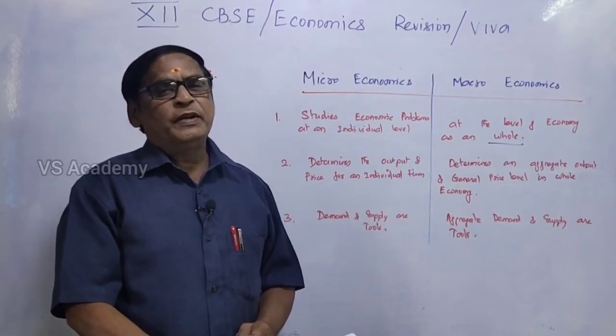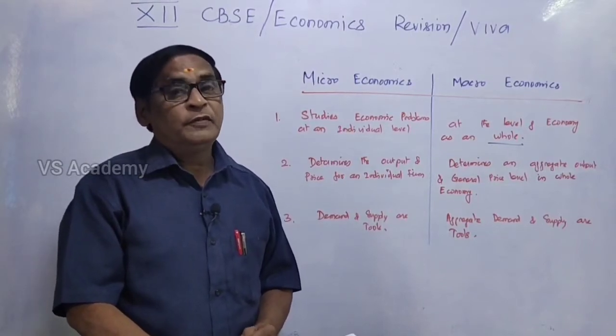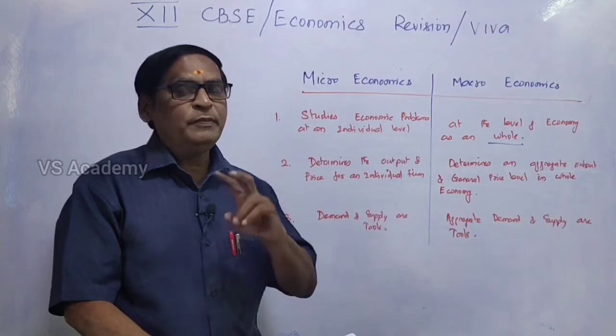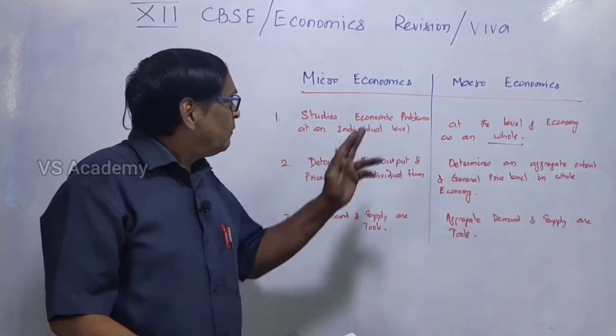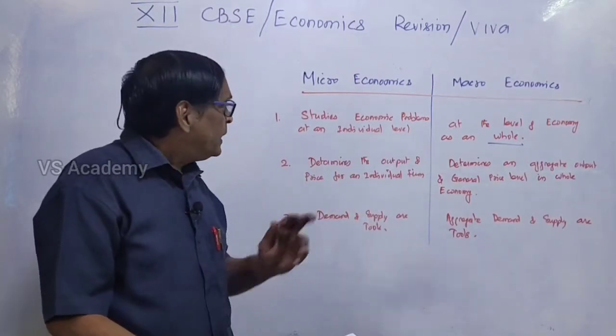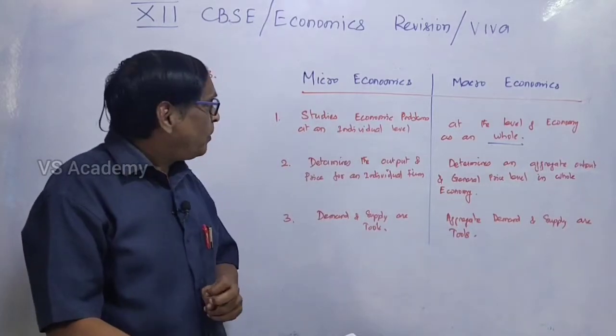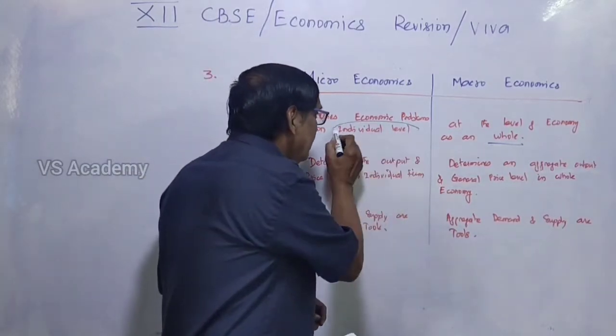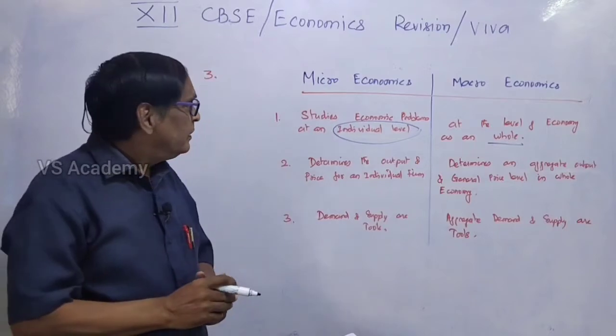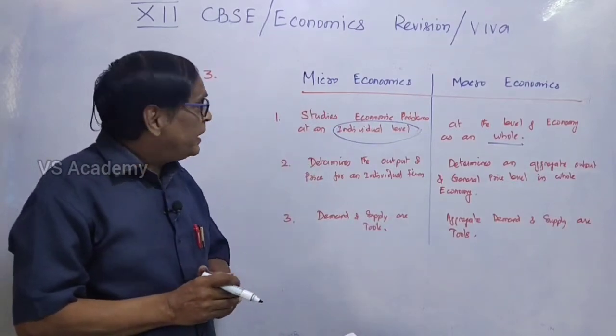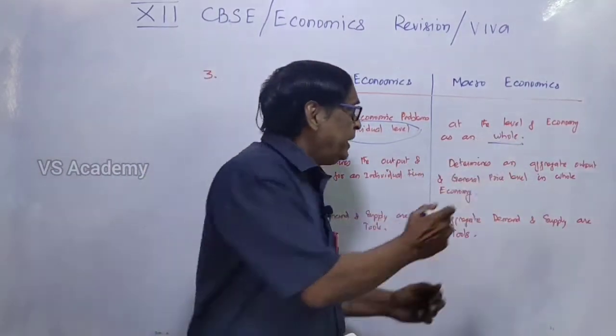What is the difference between micro and macroeconomics? If this question is asked, what will be the answer? 3 important answers. The first one is that microeconomics studies the economic problems at an individual level, whereas macroeconomics studies the economic problems at the level of the economy as a whole.